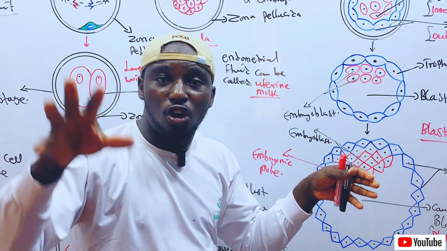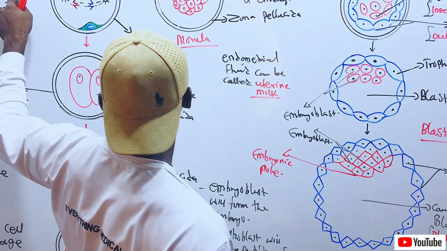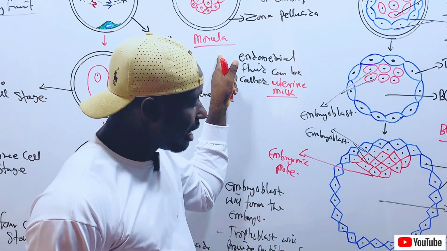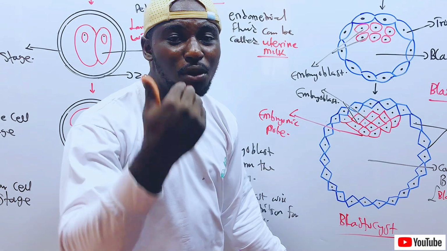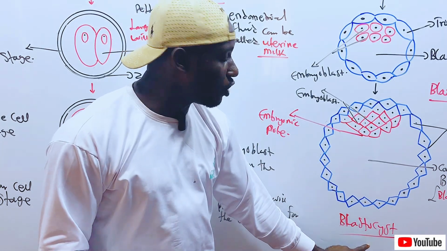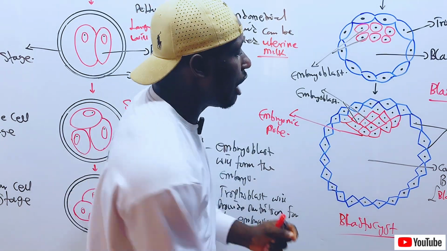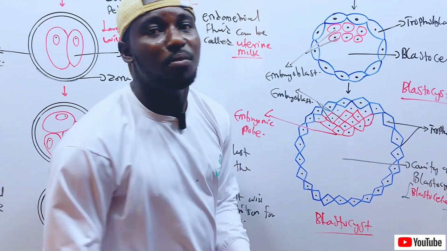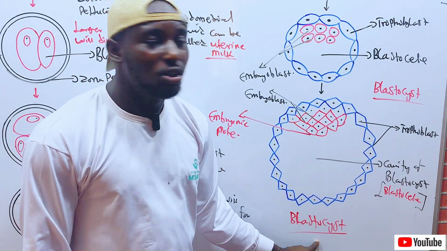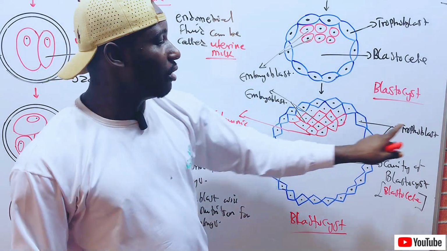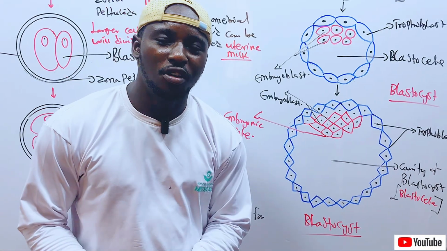Once fertilization occurs in the ampulla, what will happen next? The next embryonic event is cleavage. From cleavage to morula, from morula to blastocyst formation. The next embryonic event after the formation of the blastocyst is implantation. So now this embryo is ready for implantation. The sole aim is to form the blastocyst, which has the embryoblast and the trophoblast. Now, what are the functions of the zona pellucida?